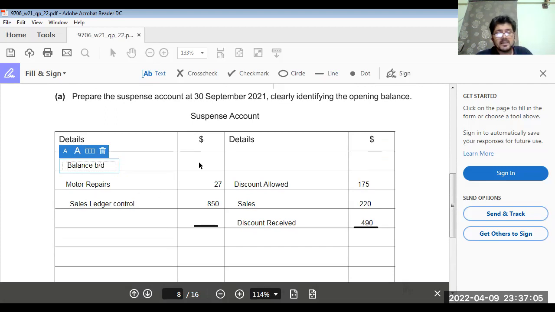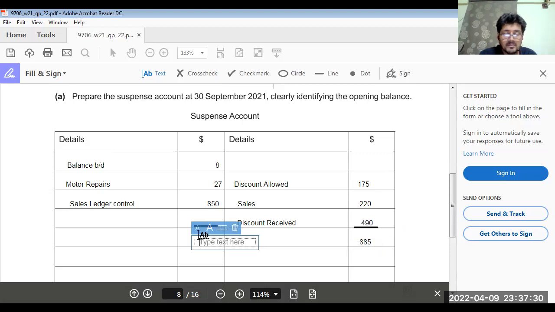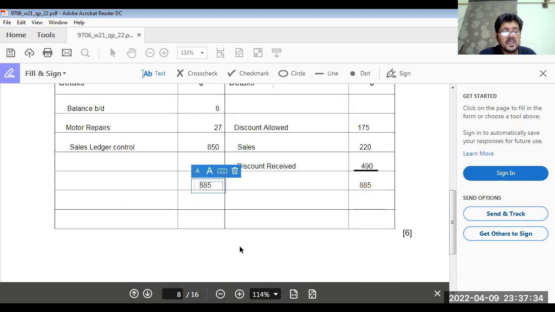How? 175 plus 220 plus 490 is 885. 885 minus 27 minus 850, so the balance was $8. Done? So part A is done.